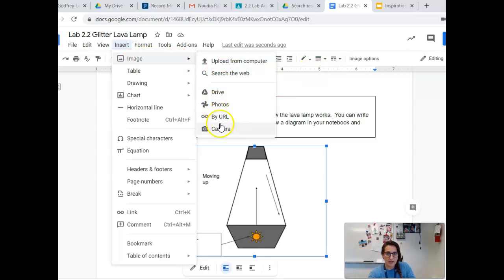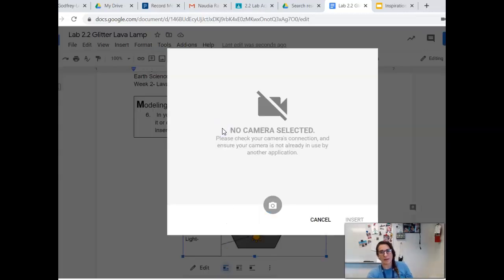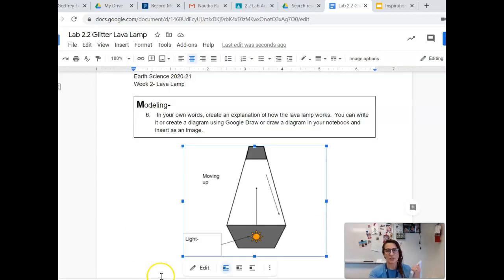And you can go down to even just your camera. I can't use the camera right now because I'm on screen, so I can't use both at once. But you can put your image in, all right? You can take a picture and then insert the image that way. All right, so that is what we're working on for today.